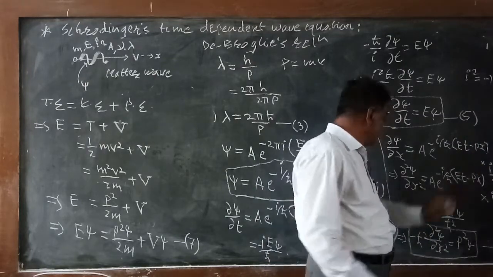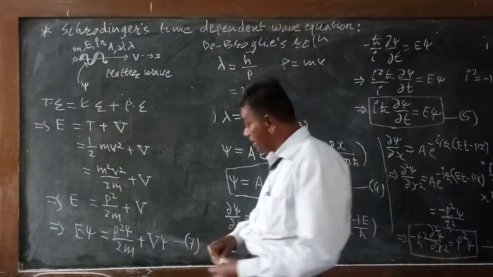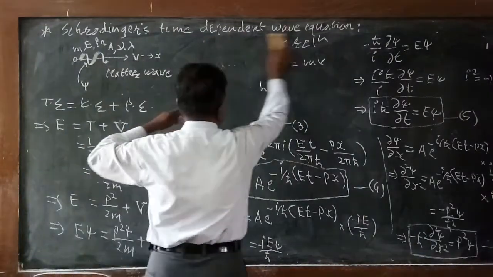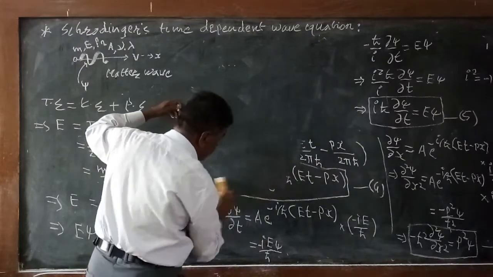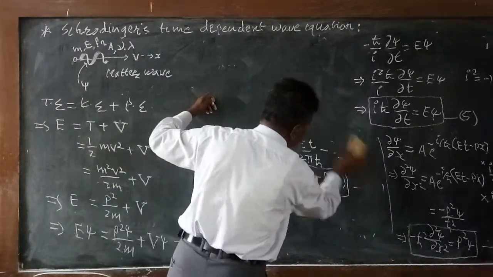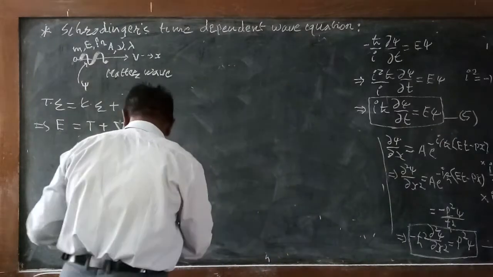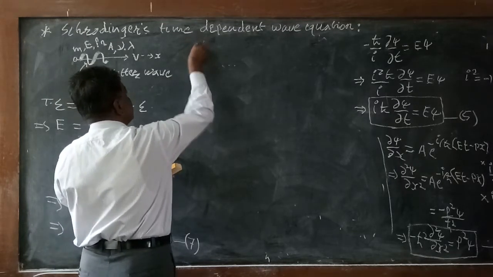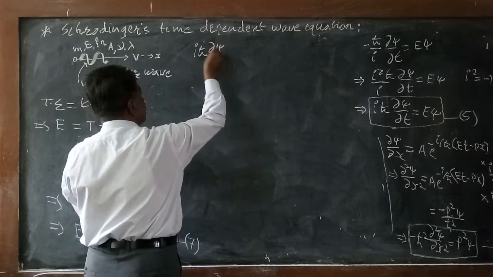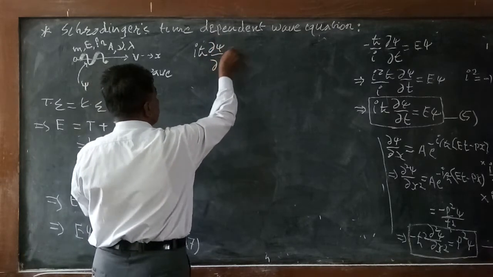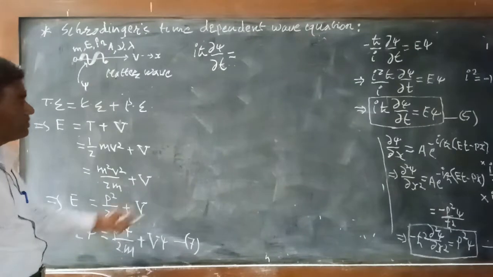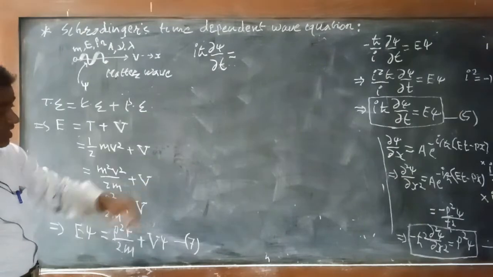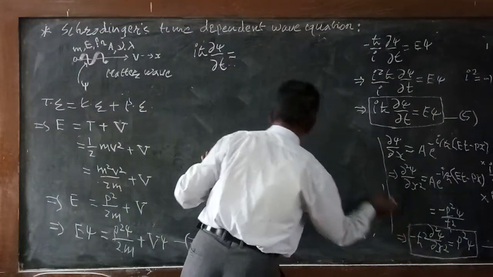So using equations 5 and 6 in equation 7, we get Schrodinger's time dependent equation. By putting those values here, E psi is equal to i h cut delta psi divided by delta t. Instead of E psi we use equation 5, and instead of p square psi we write this equation, minus h cross square.